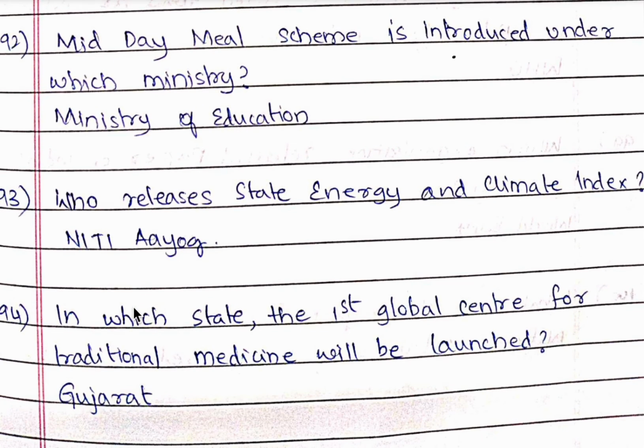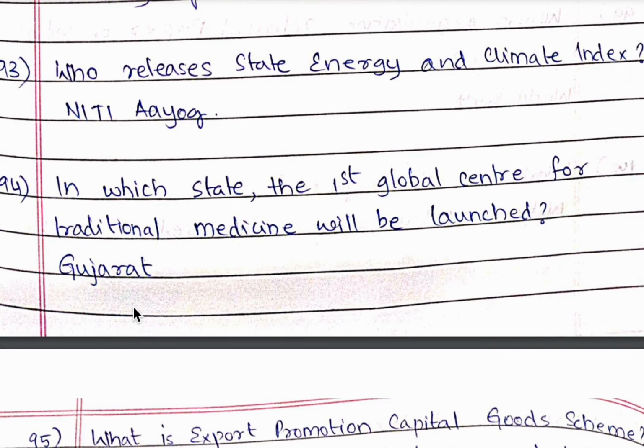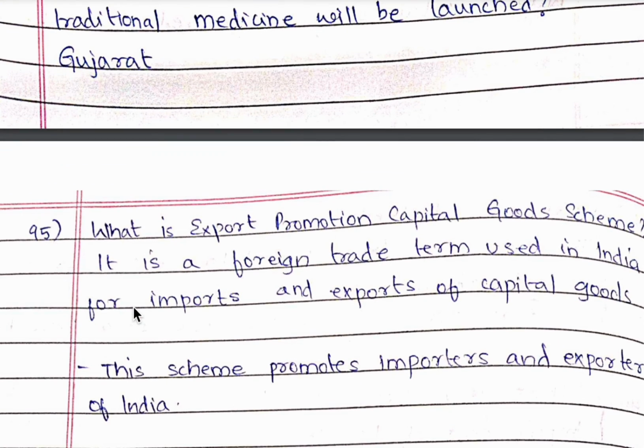93rd question, who releases State Energy and Climate Index? It is Niti Aayog. 94th question, in which state the first global center for traditional medicine will be launched? It will be launched in Gujarat. 95th question, what is Export Promotion Capital Goods Scheme? So it is a foreign trade term used in India for imports and exports of capital goods.